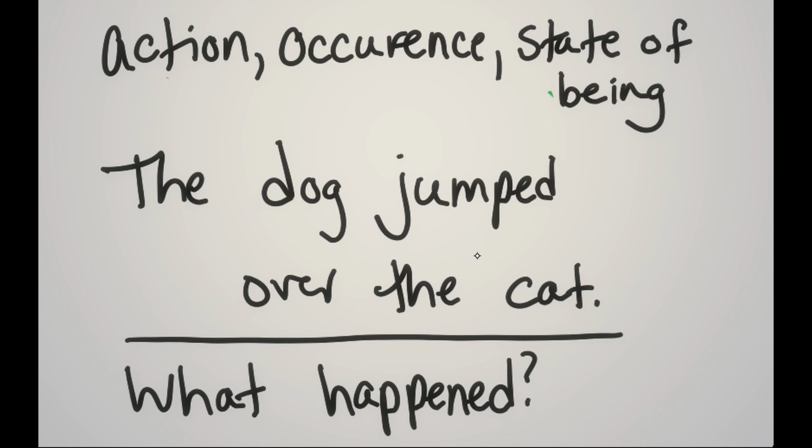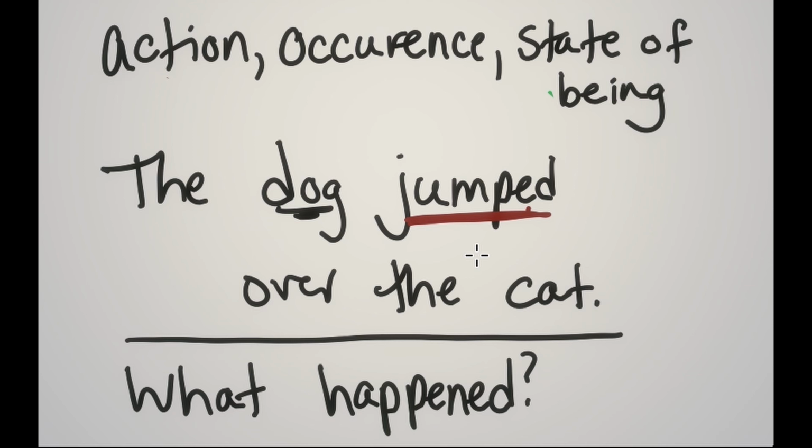Well, we just ask ourselves, what is the noun doing? Because a verb is always going to be what a noun is doing, or what a noun is implied to be doing. I'll show you what that implied means, because not every sentence has to have a noun, but most do. So what is the noun, dog, doing? It jumped. So that's going to be our verb. It just happens to be an action verb, so it's easy to spot.